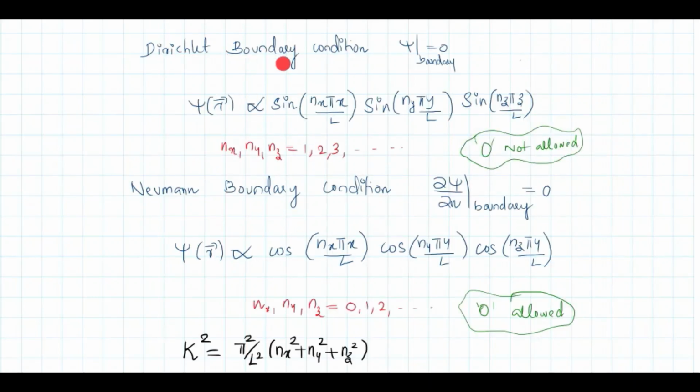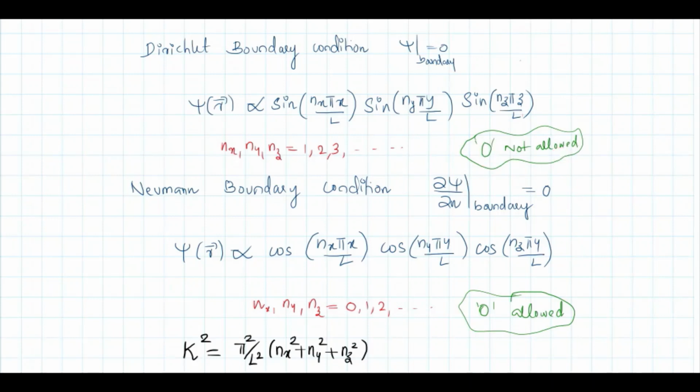The first one is the Dirichlet boundary condition, which says that the wave function itself vanishes at the boundary. Okay, boundary means the walls of the cube. So using the Dirichlet boundary condition, we can write psi of r as proportional to sine nx pi x by L, sine ny pi y by L, sine nz pi z by L. Where nx, ny, nz are quantum numbers, they can take values only 1, 2, 3, etc. 0 is not allowed.